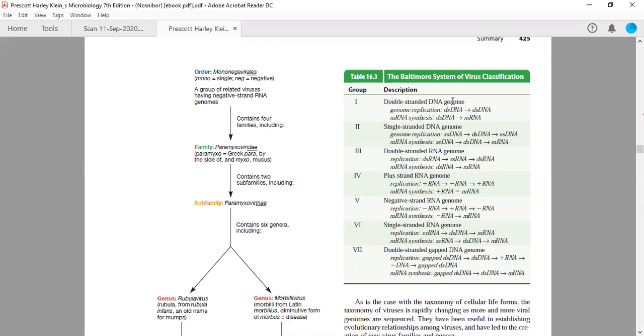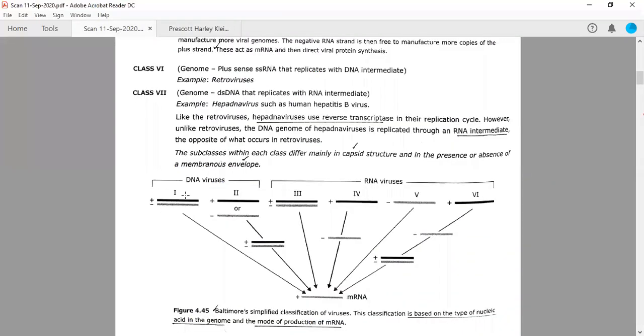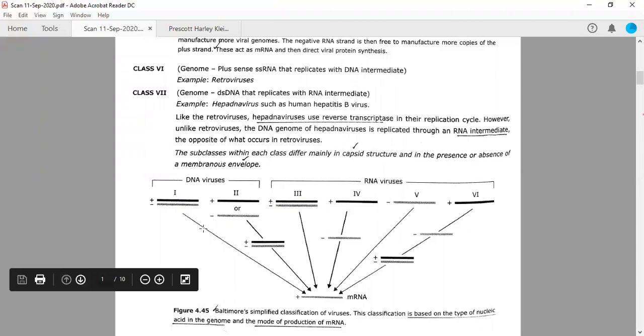The double-stranded DNA genome is converted into double-stranded DNA replication, and mRNA synthesis is generally directly from the double-stranded DNA. As I showed you here also, this double-stranded DNA is directly converted into the mRNA. So this is class 1, which has double-stranded DNA.